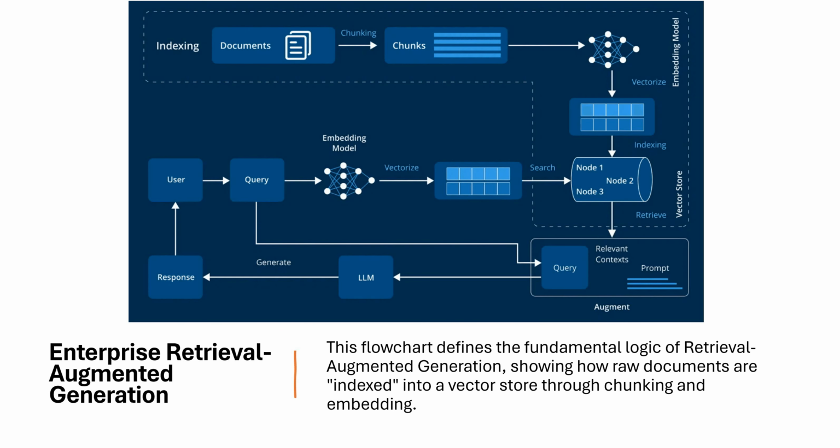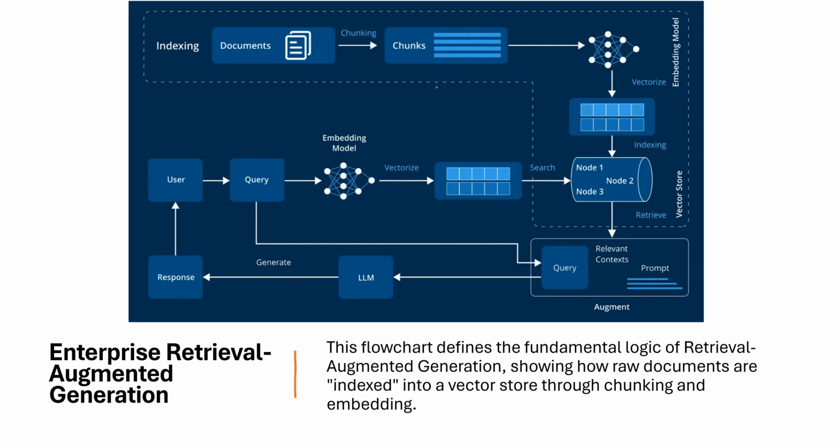Now, if we look at enterprise retrieval generation, how does the enterprise work? In the enterprise, we have the RAG process, where we do indexing of the documents, taking chunks of data, then vectorization, and then indexing. Then the chunking breaks the large document into smaller pieces of text. Next, these text chunks are passed through the embedding models.